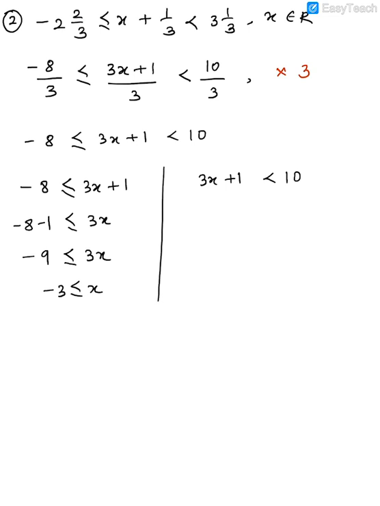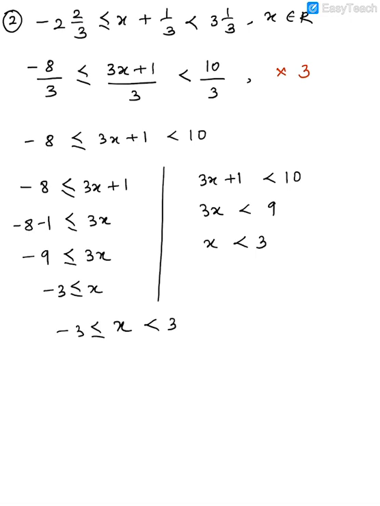Over here what will you get now? 3x is less than 10 minus 1, 9. So x is what? Less than 3. Now combine both the equations again. What will you get? x is more than or equal to minus 3 but less than 3.